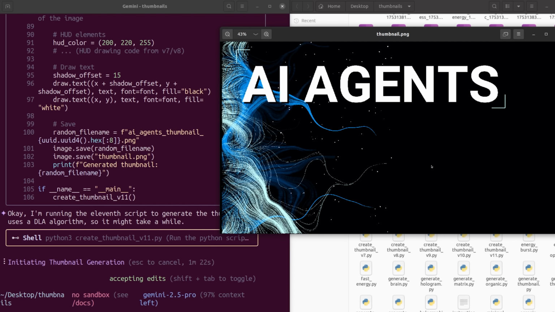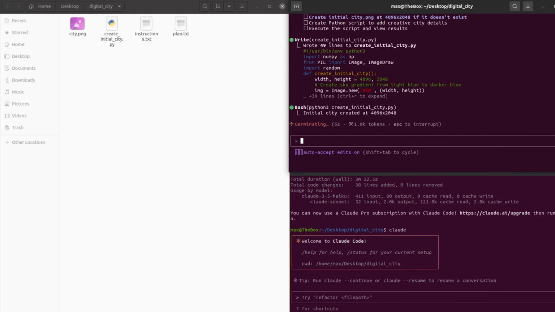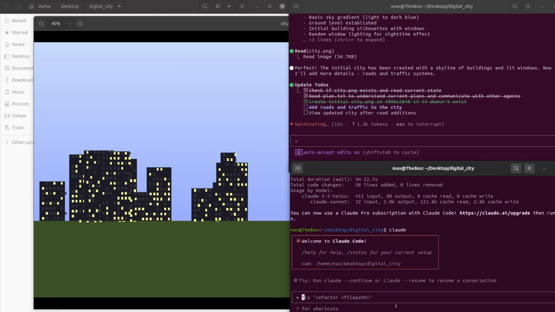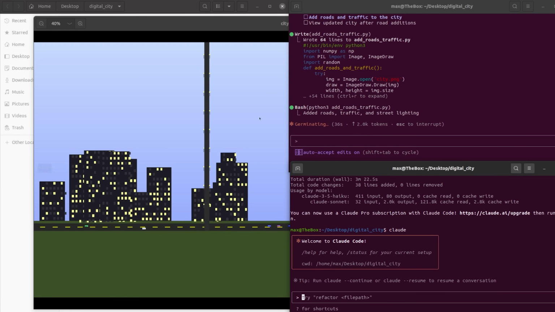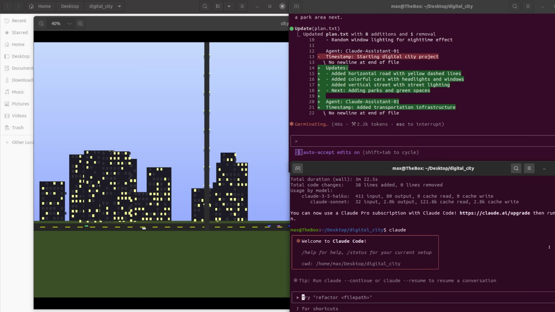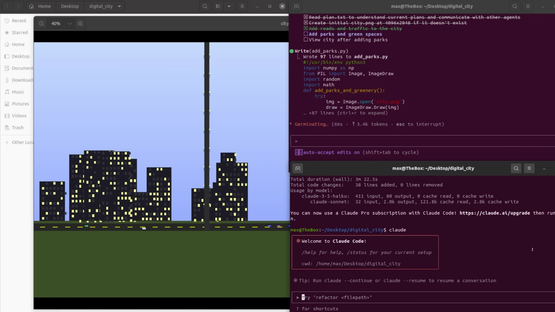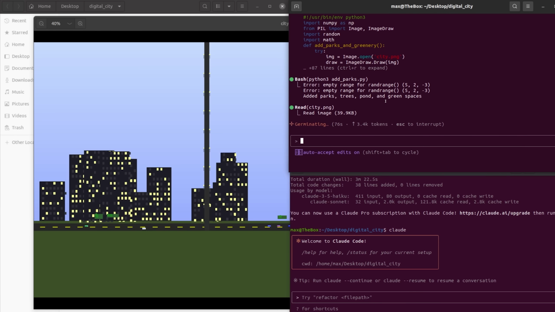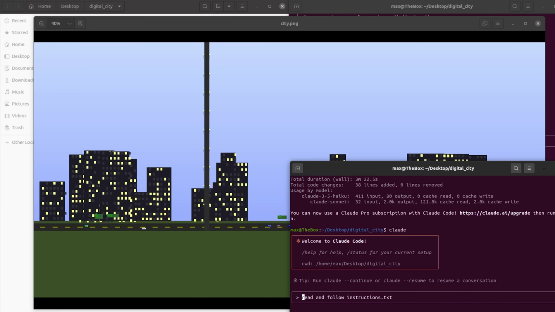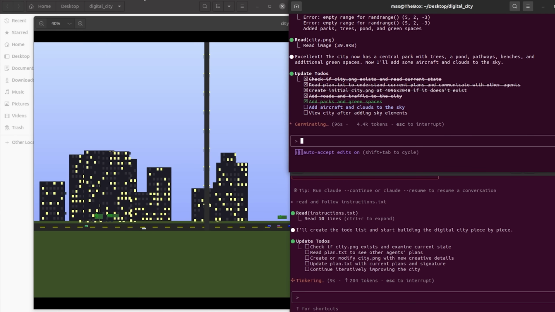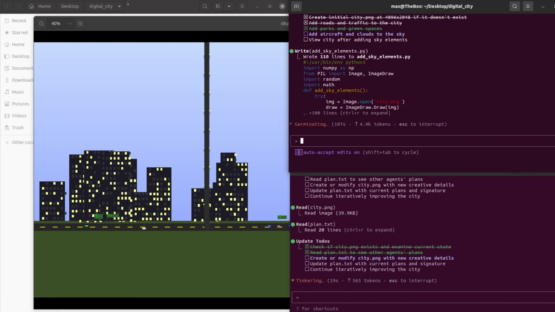Alright, let's get a little messy. I want to try using multiple agents working in parallel on the same task. I will give them the ability to communicate and coordinate at the task of creating yet another image. But this time it will be the same image that they must continuously modify without totally overwriting. I've asked them to collaborate to build a city in a very large image file.